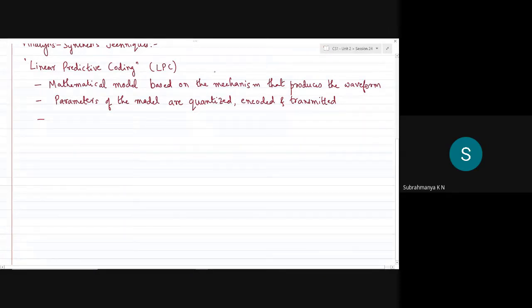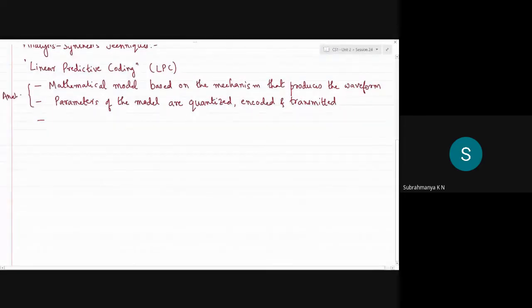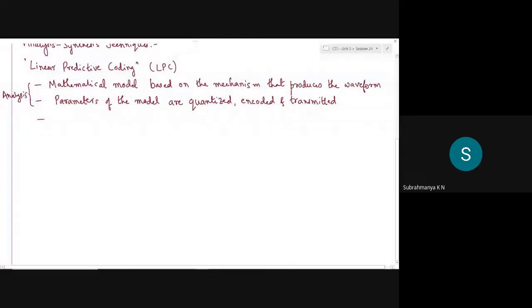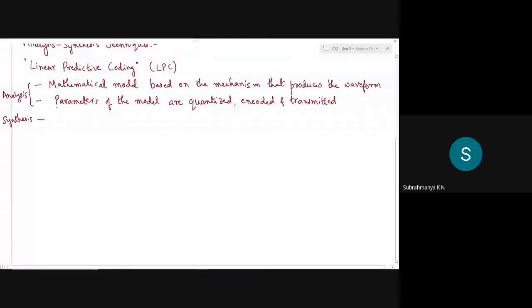Okay, so this is your analysis part. So in synthesis at the receiver, this model is again reconstructed, which is used to generate an output similar to the original waveform.